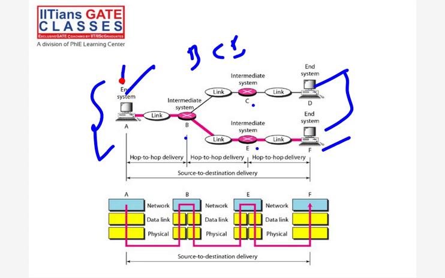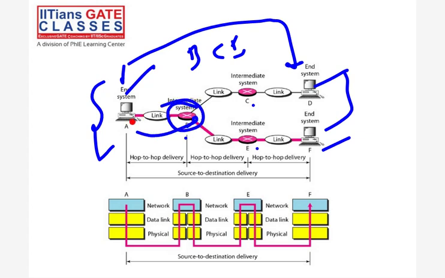But when the data reaches point B, which is a hop, one hop, that system also we can call a hop. Every system is a hop, right? So this is called point to point, or you can say hop to hop delivery, right? From this router to this router, hop to hop delivery.